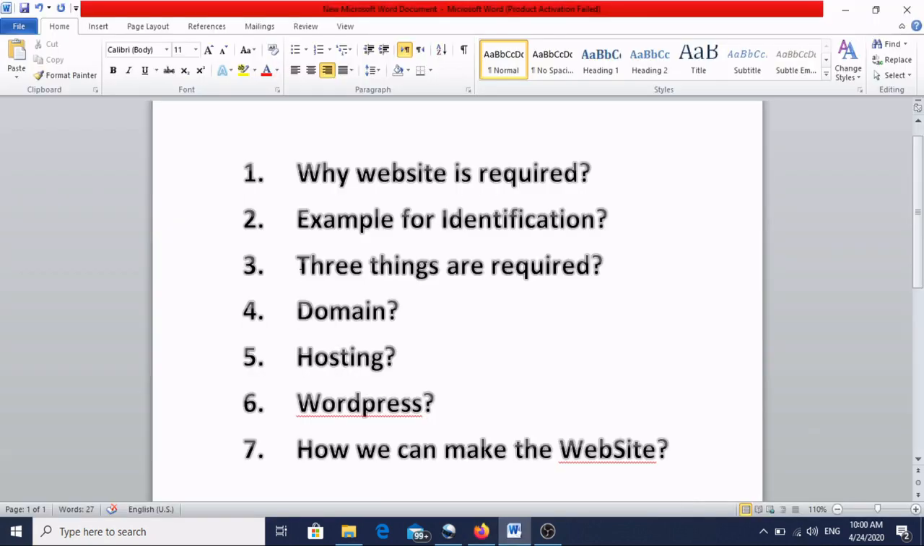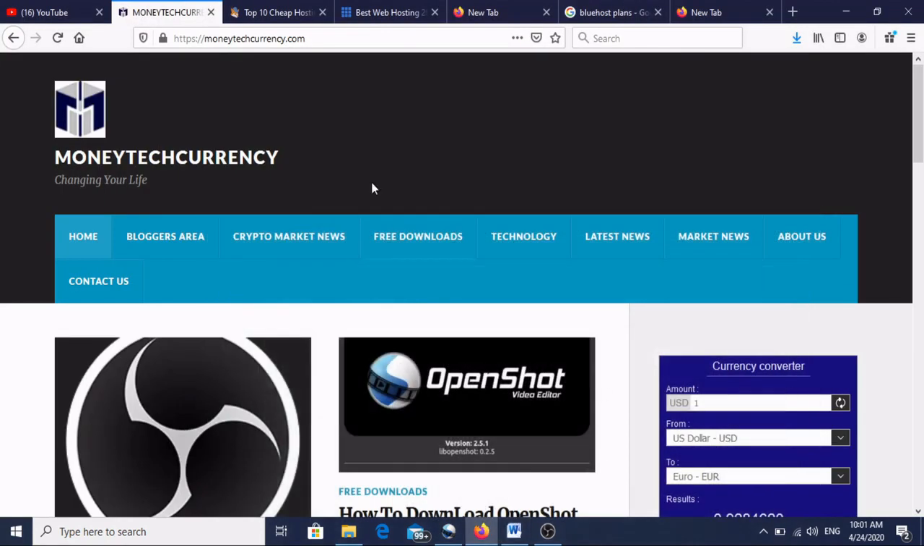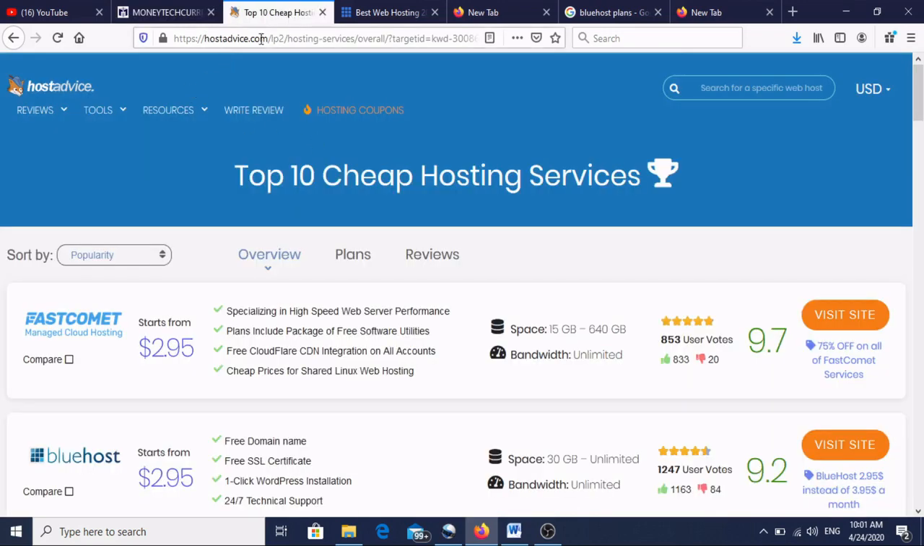Now third thing is, 3 things are required. So first thing is domain. What is domain? I'll show you in this also. Suppose we'll take this example, moneytechcurrency.com. The name of the site is actually called domain. Like here hostadvice.com, this is a domain because this is the address of the website.